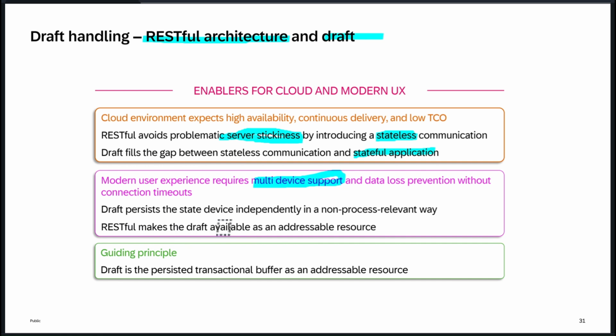And as I mentioned, RESTful makes the draft available as an addressable resource. So in draft handling, we will have two things: one is active entities and another is draft entities. All our data will be stored in the draft entity, which again can be called an addressable resource. So here we are still using RESTful because we are not going to use any sessions or store anything on the backend server side.